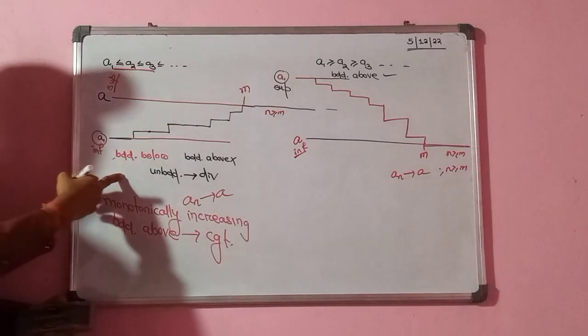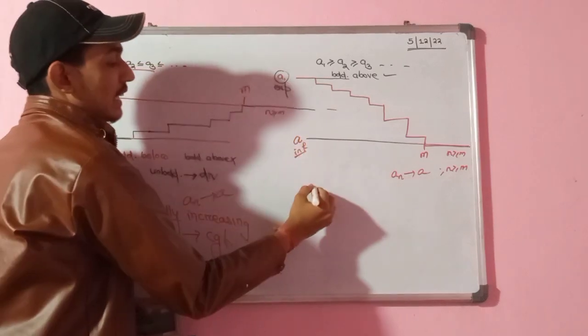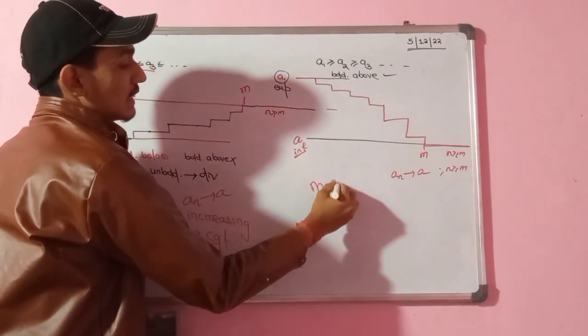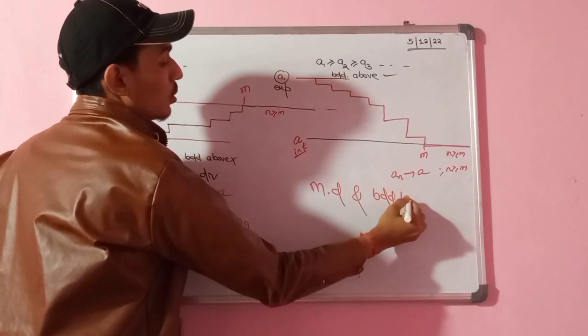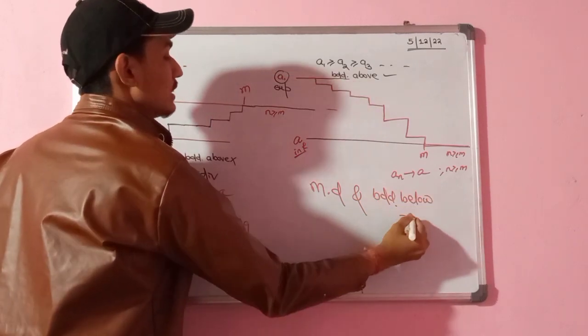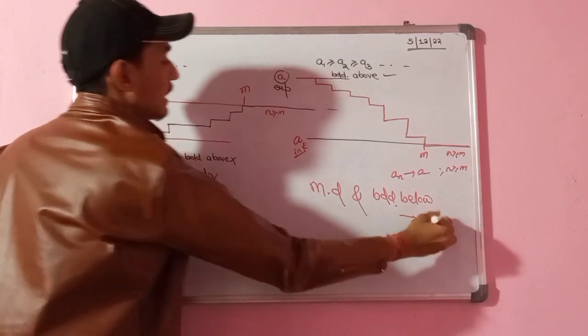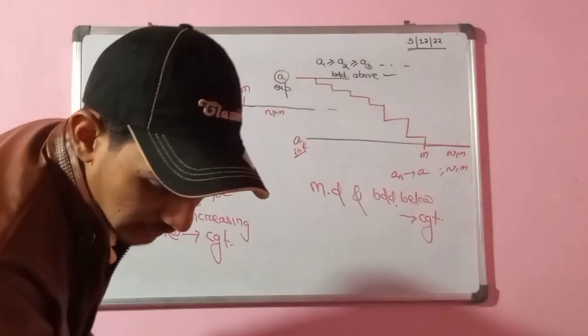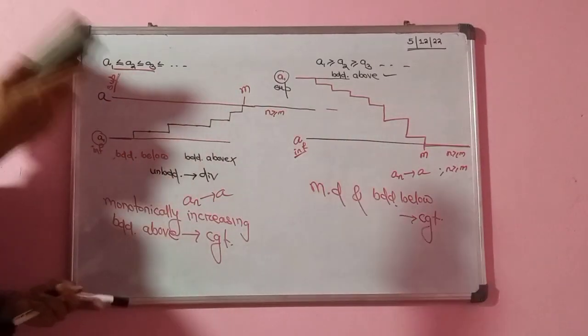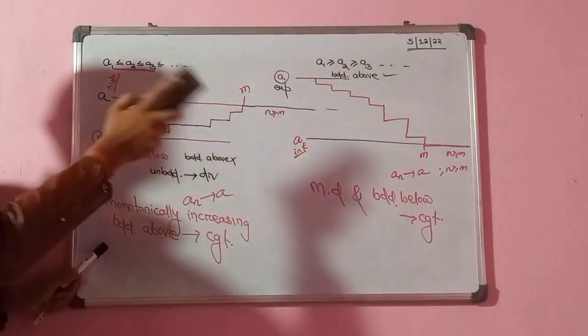Just now I explained. And if it is monotonically decreasing as well as bounded below, then my sequence is convergent. Understood? Now we will prove it mathematically. Of course, I will prove only one. You have to try the other one because both are similar.